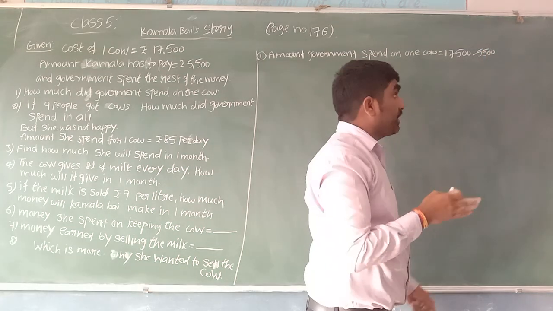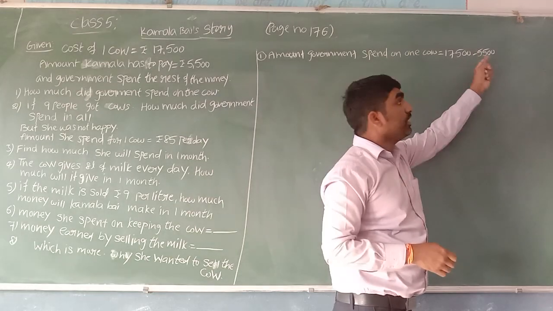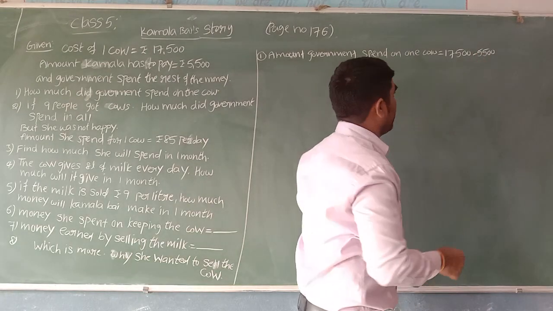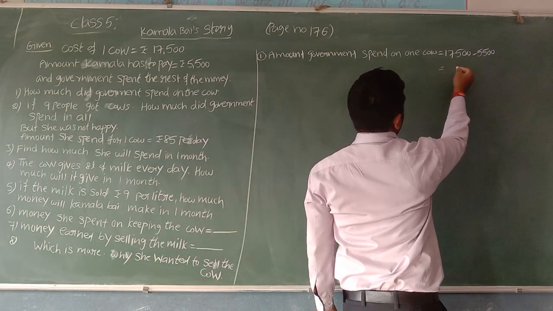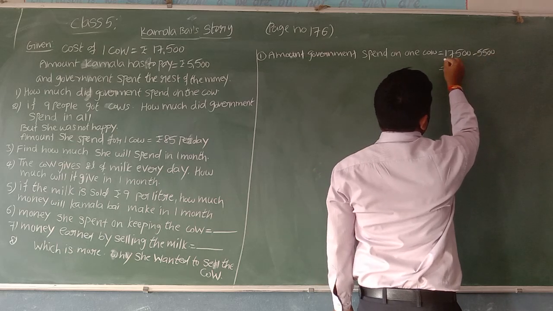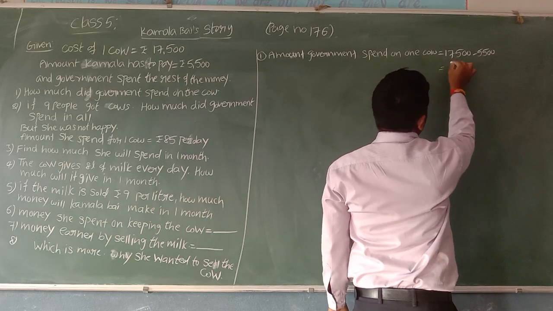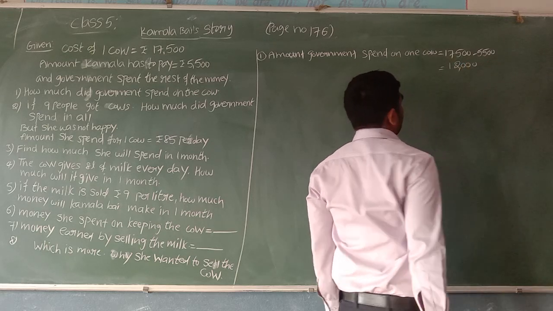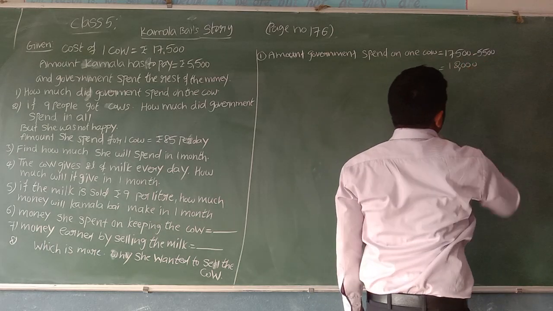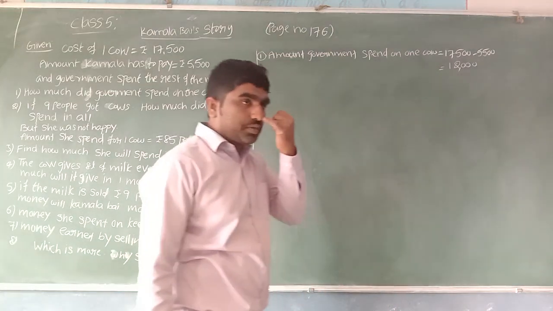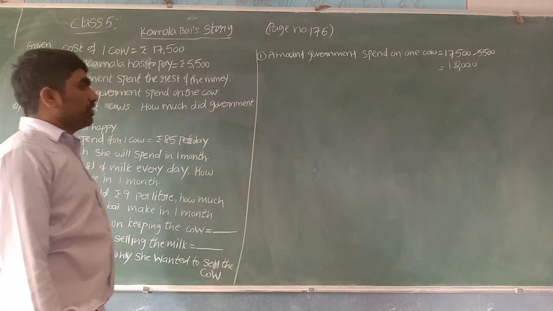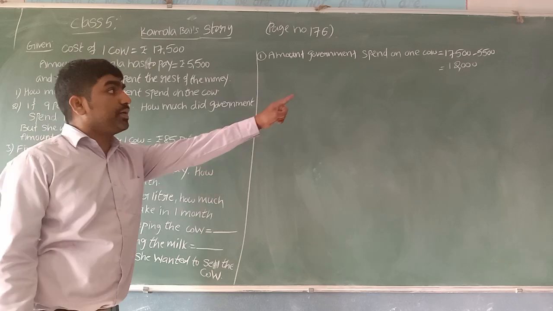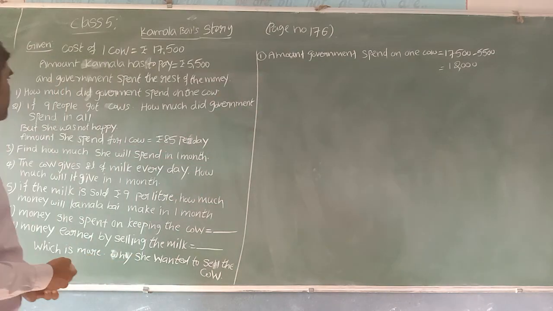We need to subtract the amount paid by Kamala. The rest of the amount is going to be paid by the government. You can see better here, 500 minus 500, 17,000 minus 5,500, which is 12,000. 12,000 plus 5,500 is 17,500. Yes, you can go with subtraction, you will get the result 12,000. So for one cow, the government is going to spend 12,000 rupees.